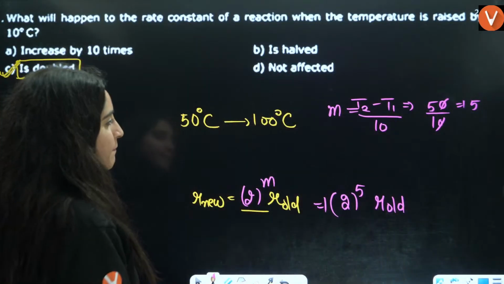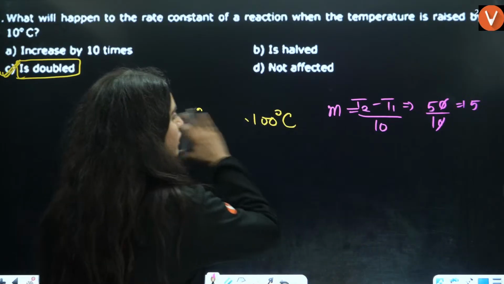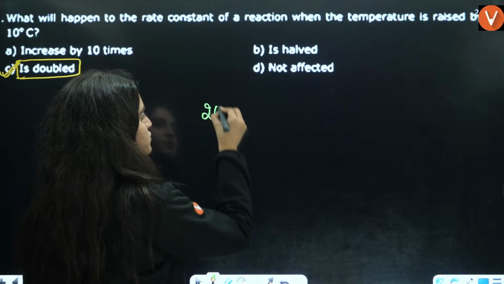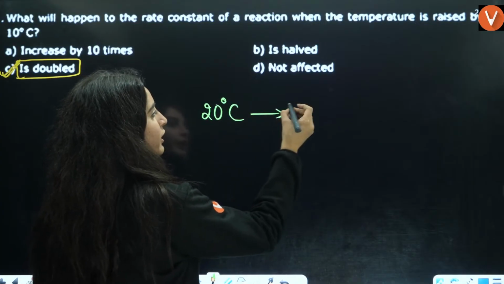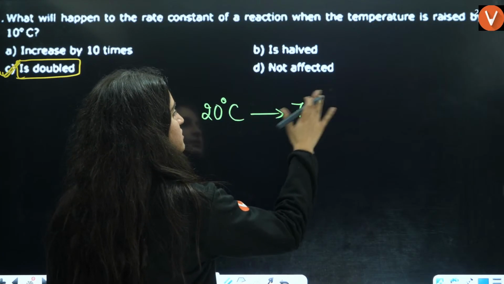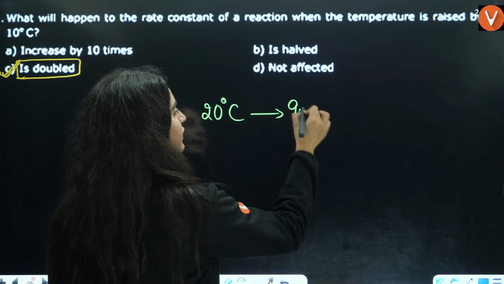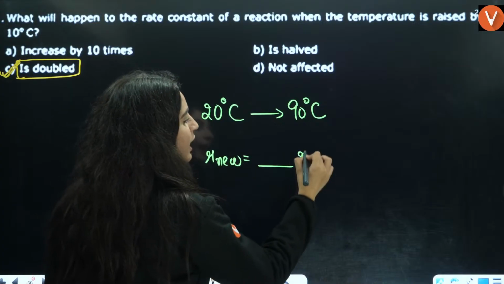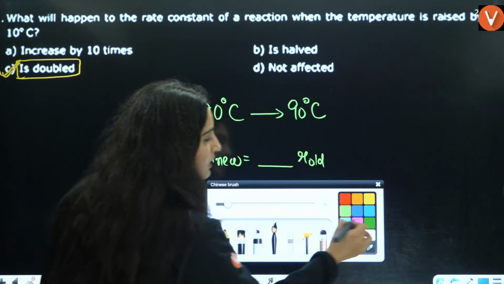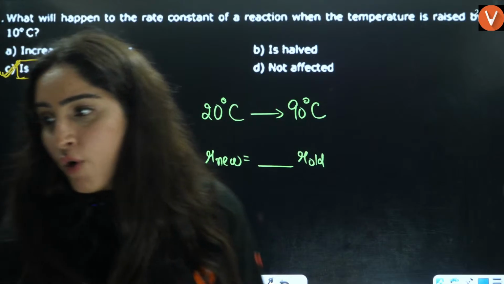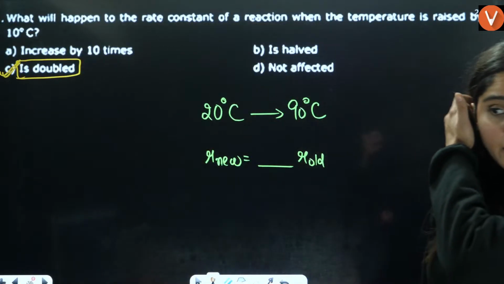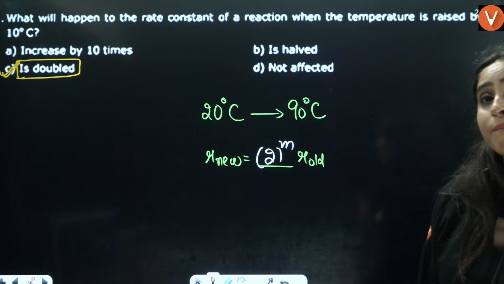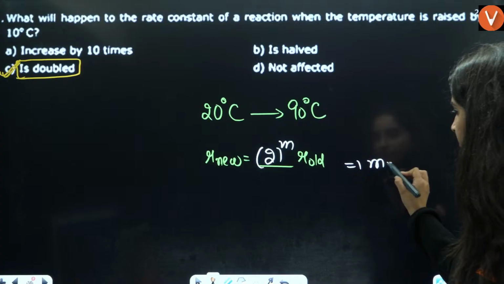Now, for example, they have given you, tell me in the comment section, the temperature has increased from 20 degree to 70 degree Celsius. Let's say 20 degree to 90 degree Celsius. New rate is how many times of old rate? Anybody in the comment section, how many times of old rate? 2 raised to power M it will be. Now you tell me what M is.